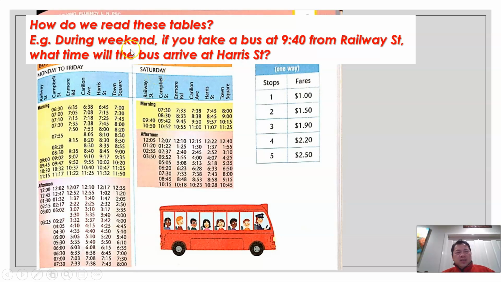Looking at this, during the weekend, if you take a bus at 9:40 from Railway Street, where is Railway Street? Railway Street is here. Look at where's 9:40. Oh, 9:40 is here. What time would the bus arrive at Harris Street? Harris Street is here. So you actually reach Harris Street at 9:57. Can you see that? That's how you read a table.